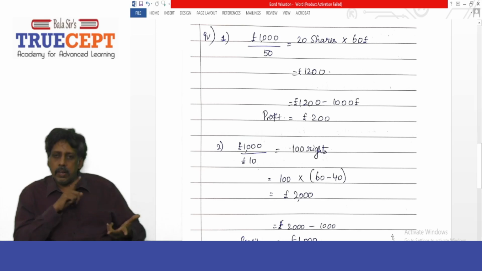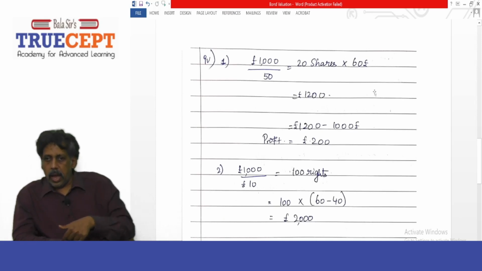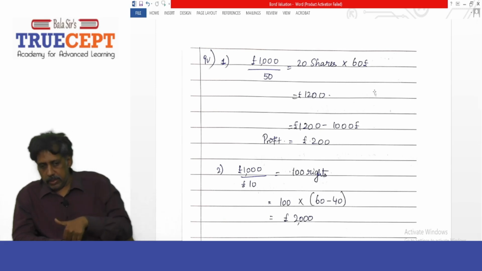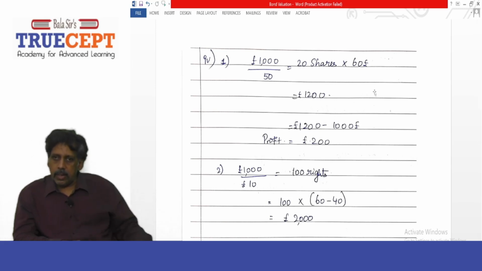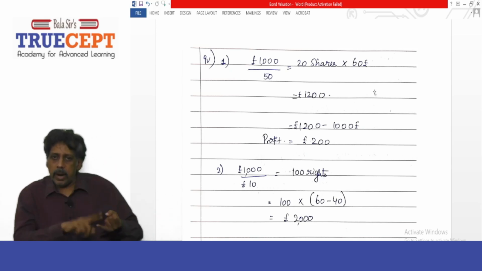£1,000 divided by £50 per share, I can buy 20 shares in the market. And by the time we reach December 17th, let us say the shares are trading at £60 each. I can sell the 20 shares in the market for how much? For £60.